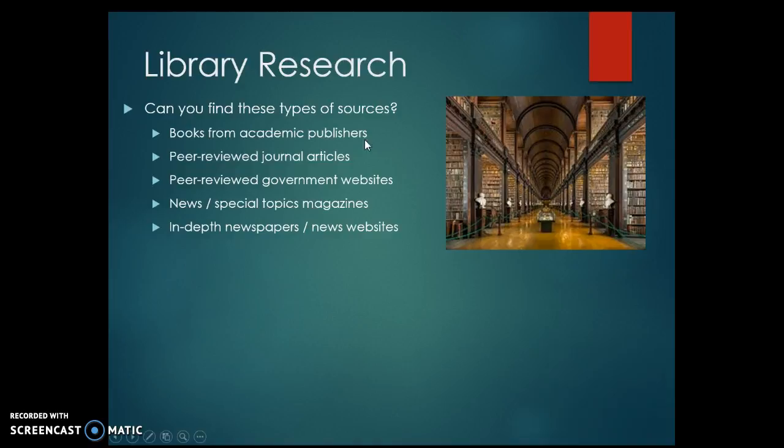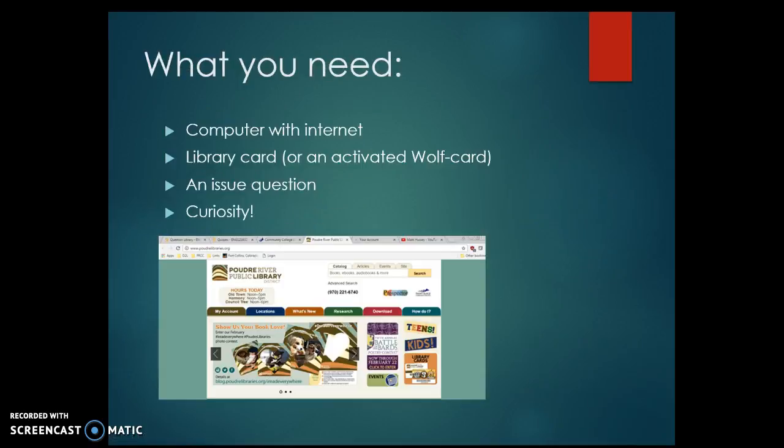So we're going to start by trying to be able to find books, the peer-reviewed articles, and if we get to it, peer-reviewed government websites, and then news and special topics research. So what you're going to need is a computer with the internet, which if you're watching this video, you should have, right? You need a library card. You'll need an issue question, and I think most importantly is the curiosity and just interest in your own issue question. I think that's really essential for staying motivated while you're doing research.